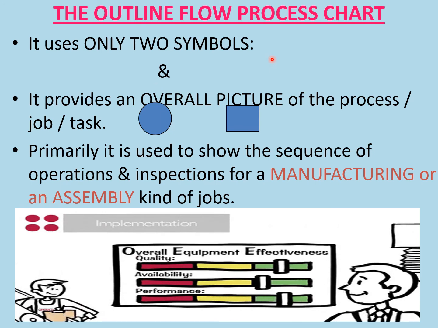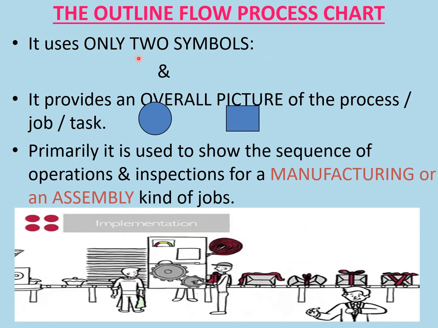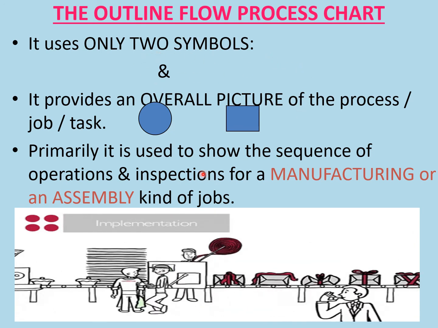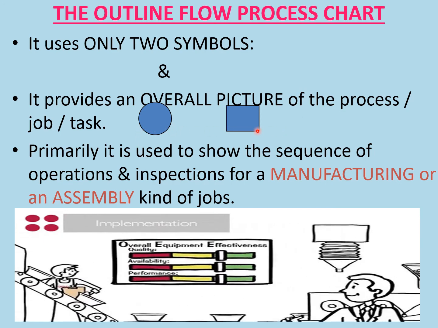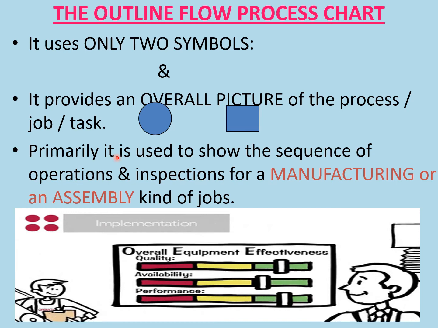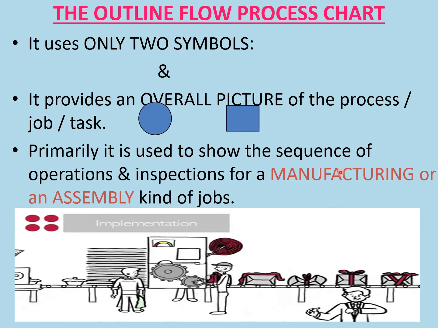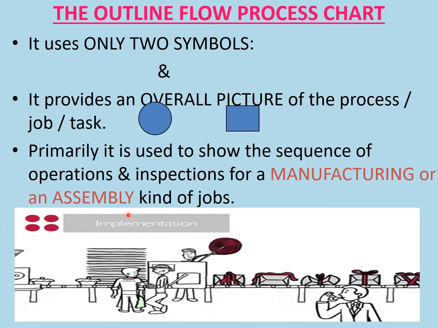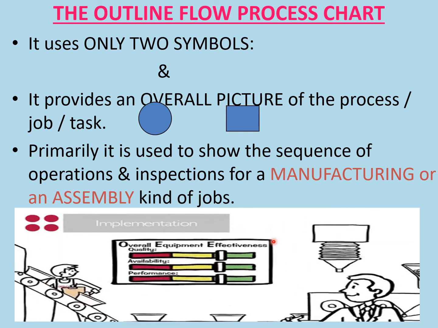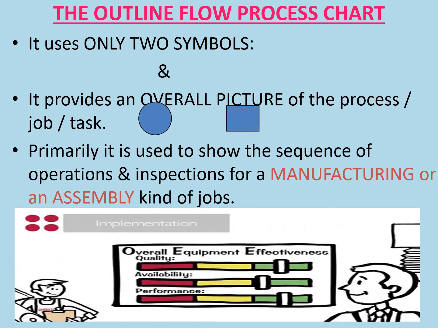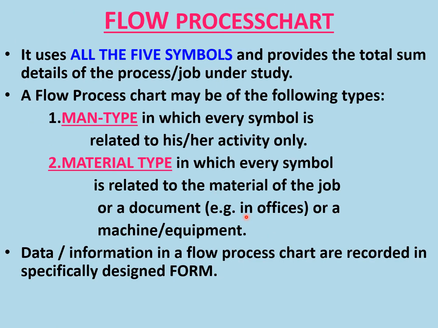It is just a line diagram. It uses only two symbols, operation and inspection. It provides an overall picture of the process. Primarily, it is used to show the sequence of operation and inspection for manufacturing or assembly kinds of jobs.